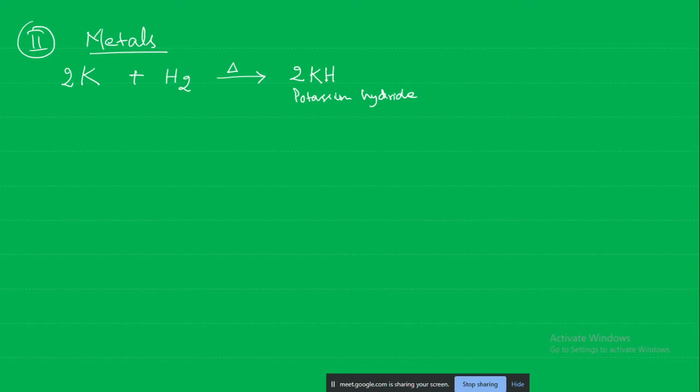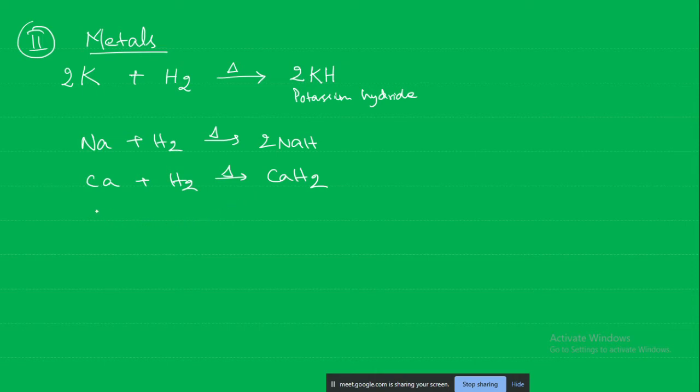So this is the reaction of the metal with the hydrogen. Same like potassium, sodium and calcium can react. So what we are seeing is that the more reactive metals are reacting, like sodium, potassium and calcium. Similar to this one, it will form sodium hydride. Calcium also similarly will form calcium hydride.